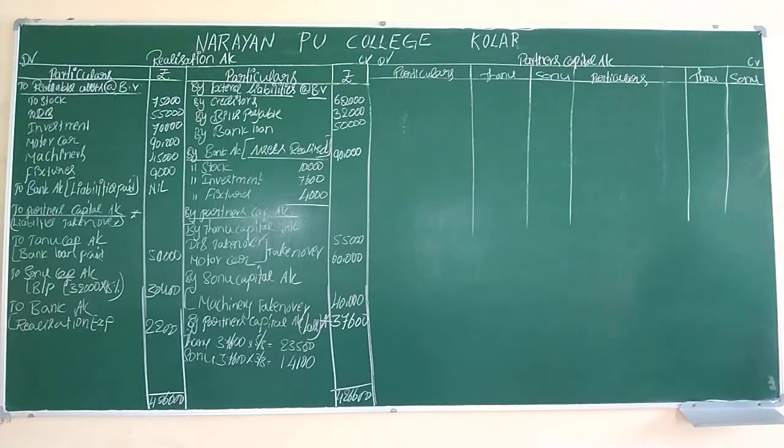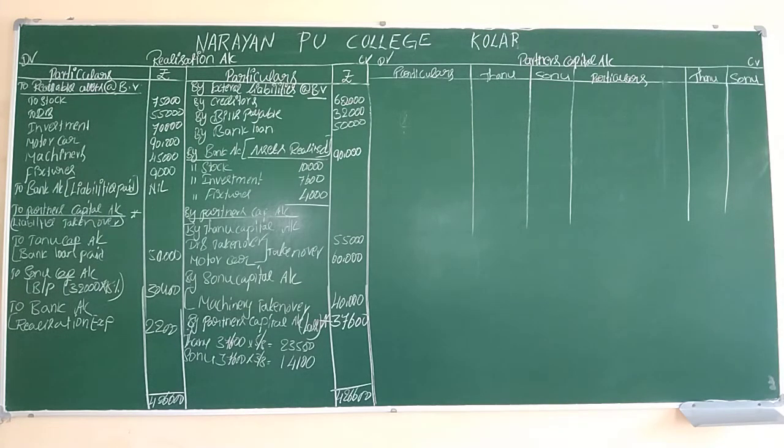In the partners capital account, we get the details of the partners' capitals. Why do we prepare the partners capital accounts? Because we have to know what amount we have to pay to the creditors or the partners at the time of winding up of the company: how much capital they invested in the beginning, what benefits they have received from the business, what benefits the partners have given to the company, and finally what net balance the partners receive at the time of winding up.